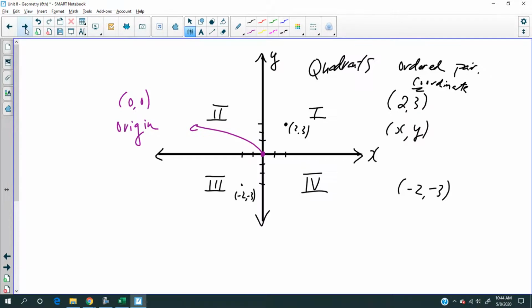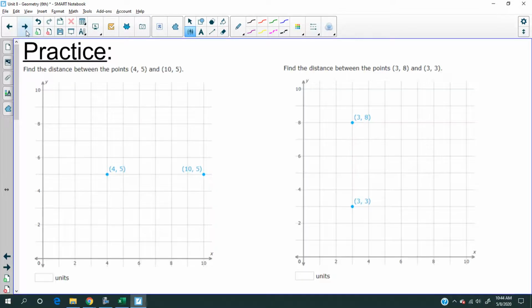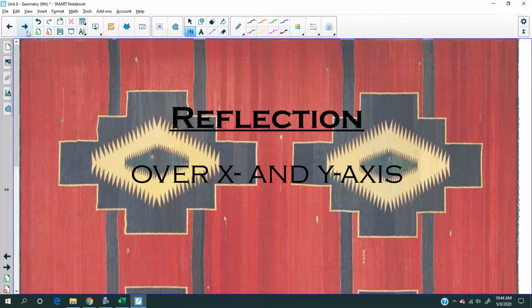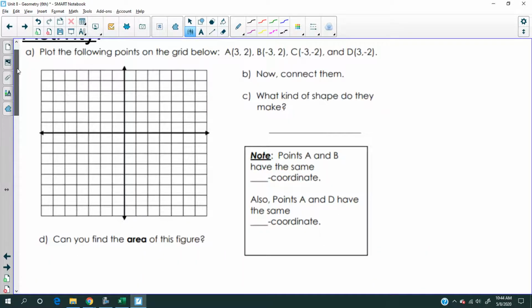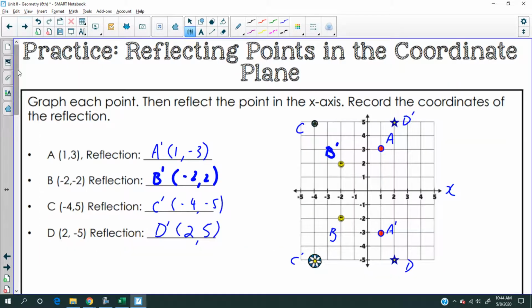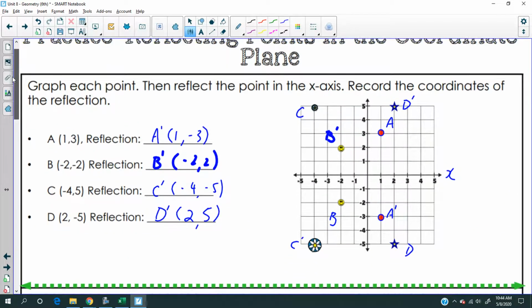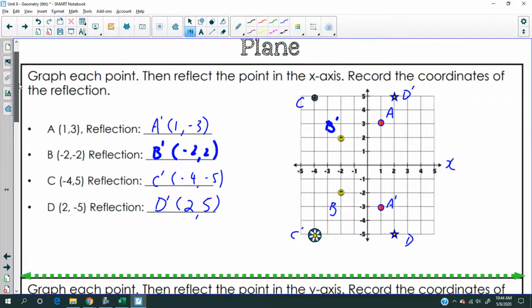Here's how far we've come so far. We talked about reflection, was it yesterday or 2 days ago already. We did the activity where we're plotting the shapes. We talked about what reflections are, and then we stopped here on Friday, and then you had to take the quiz. That's right.